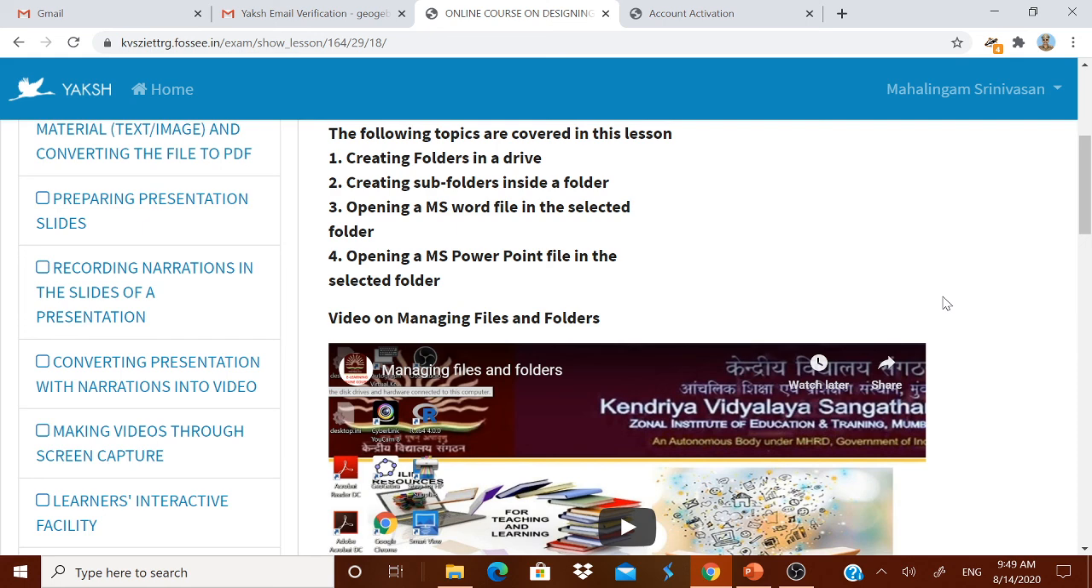Your quiz and assignment you have to submit in a Google form. The Google form to submit the quiz and assignment will be sent to your email ID and WhatsApp. The schedule of quiz and assignments will be shared with you shortly.